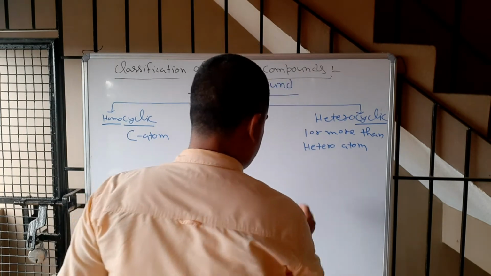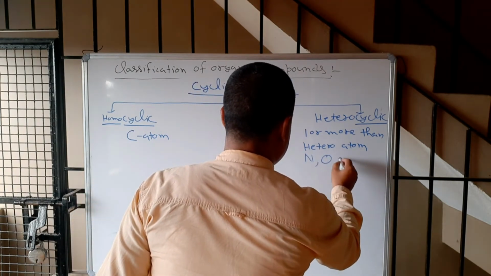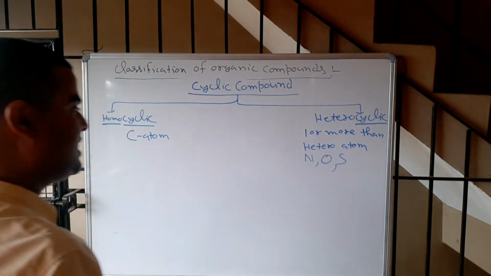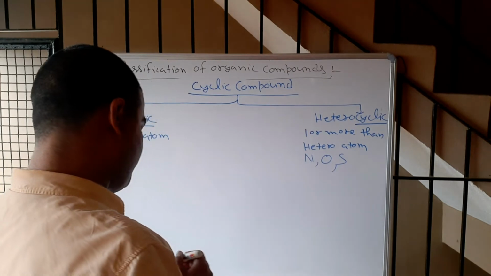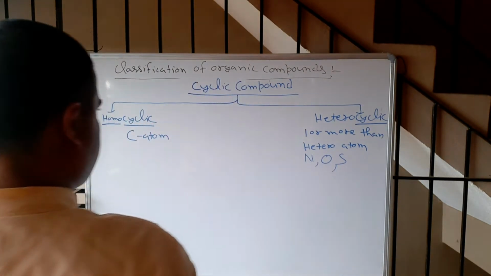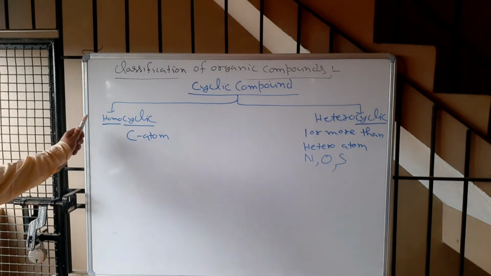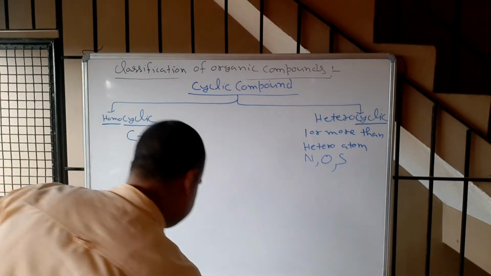Now what is the heteroatom? Like nitrogen, oxygen, sulfur, these are heteroatom. So if these heteroatoms are present in one or more than one number, then it is called heterocyclic. Now come to the homocyclic. After that we will discuss the heterocyclic.